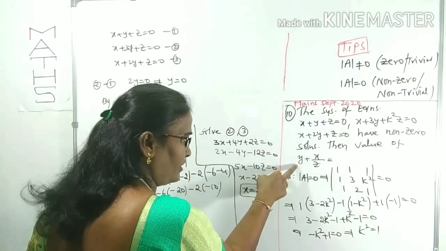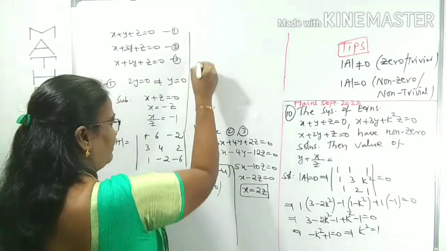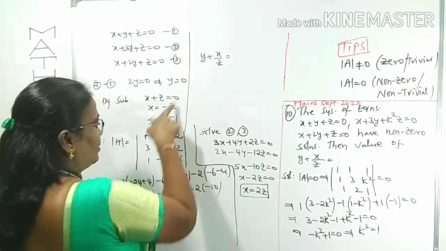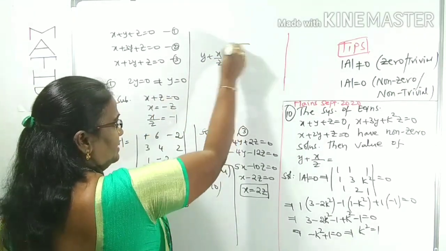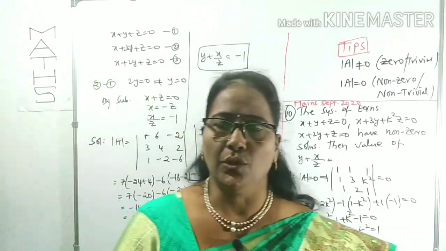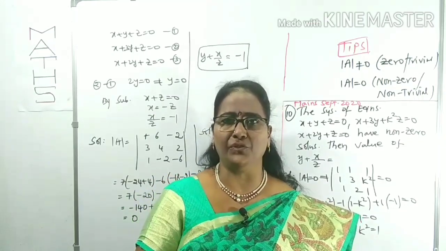What do we want? y plus x by z. Therefore, what is the required result? y plus x by z is 0 plus minus 1, which is minus 1. Like this, we can find this solution. So, is it clear? It is simply asking this; that is the next step we have to focus on.